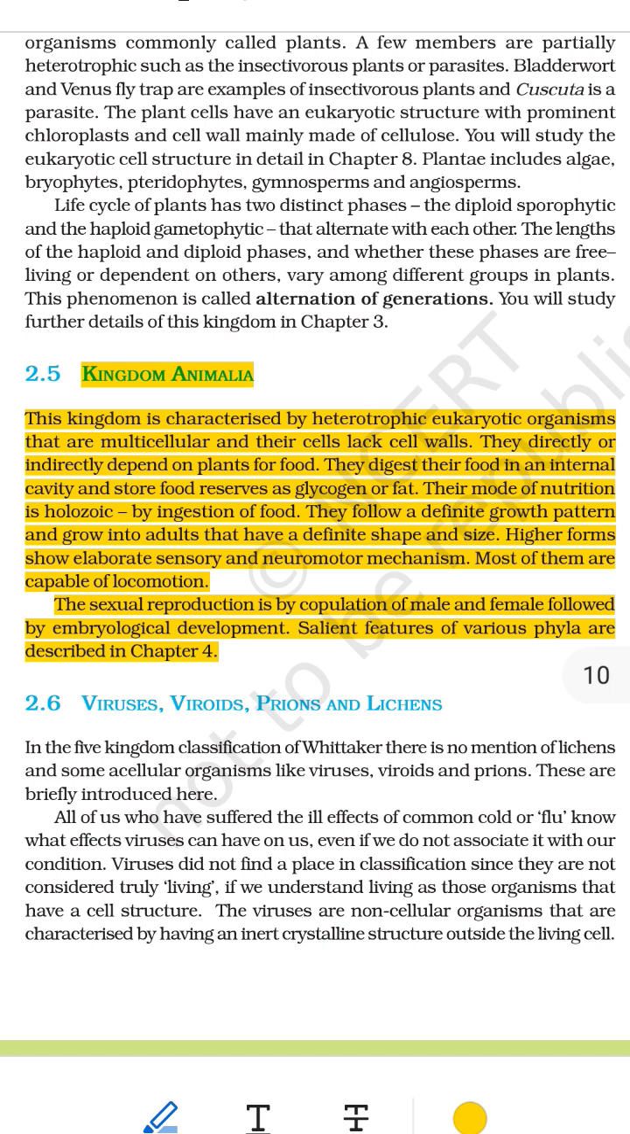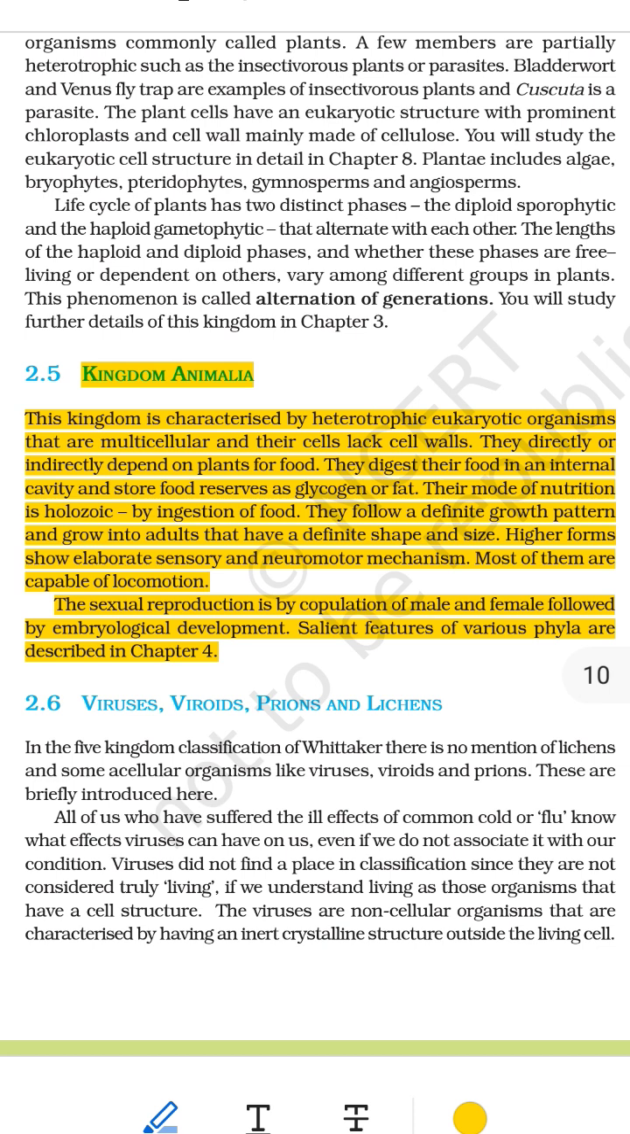3. They digest their food in an internal cavity and store food reserves as glycogen or fat. Let's simplify. Animals eat food. The food goes inside their body. Internal cavity equals inside space, like the stomach. The food is broken down there, digestion. Extra food is stored as glycogen, a form of sugar kept mostly in the liver and muscles. Fat is stored under the skin or around organs as an energy backup. Example, after a big meal, your body stores some energy as fat for later use.